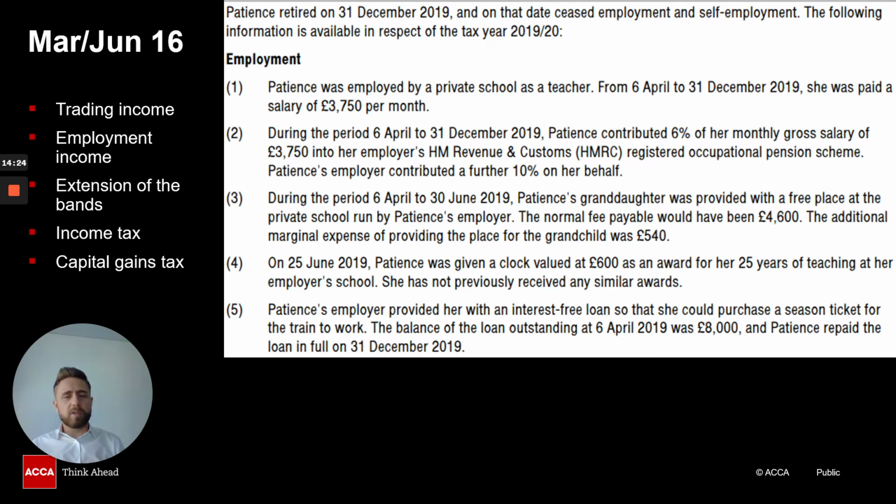Now, in our next recording, what I will do is go through this question in full, and you can see that when we go through this question, we deal with employment income, we deal with trading incomes, and we deal with each one of these separately, and then it all comes together at the end. Now, I think with taxation, once you know the rules, it's fine, but it's then approach and attempting the question that you have to obviously be up to date with.